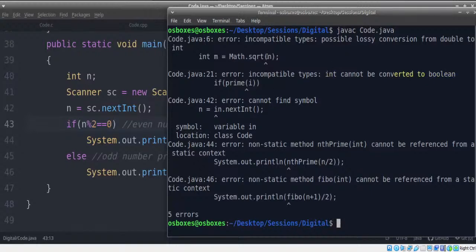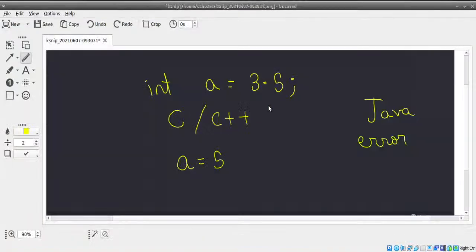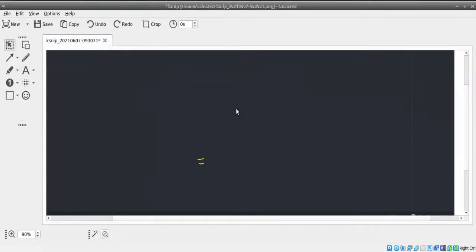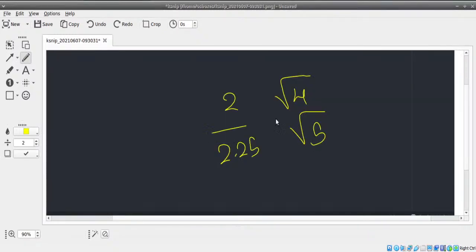Another error is, in this case, the square root function. Remember, square root is not necessarily perfect always. Square root can also return a decimal value. For example, if you try square root of 4, you get 2. If you try square root of 5, you get 2.25 something. Some number will come up. So in that scenario, this is what is being returned.